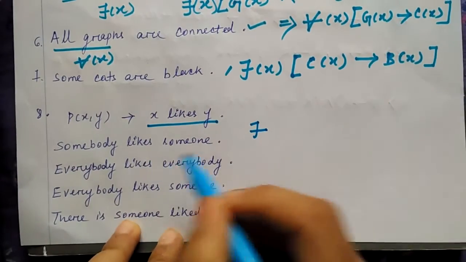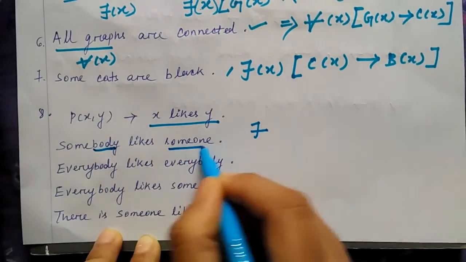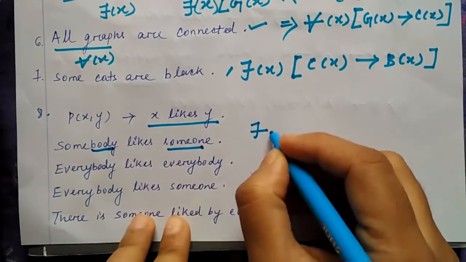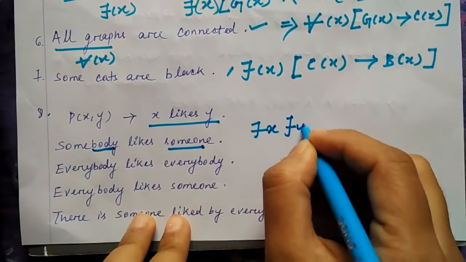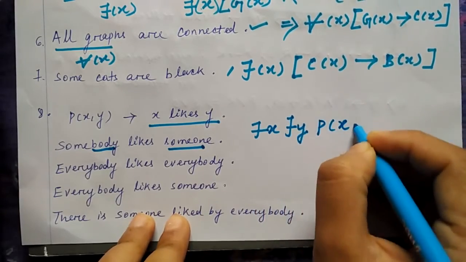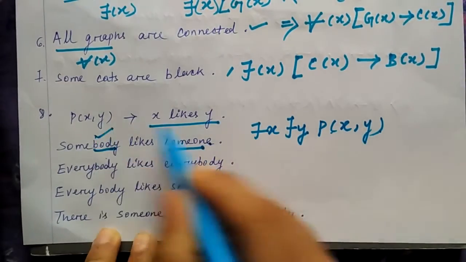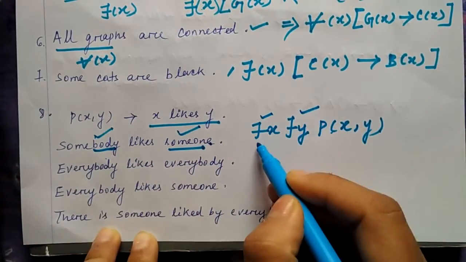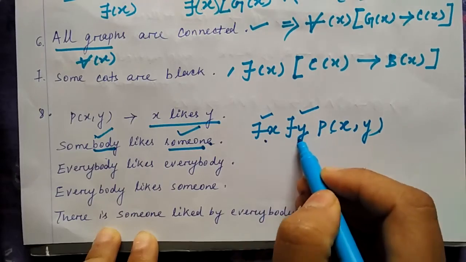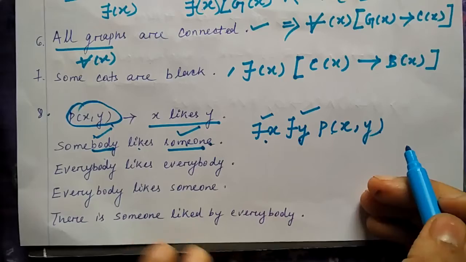It means two different persons are there, one person liking another person. So you have to write there exists x and there exists y, where they have the relation of liking, shown as P of x, y.